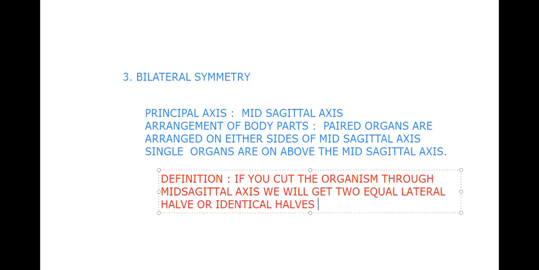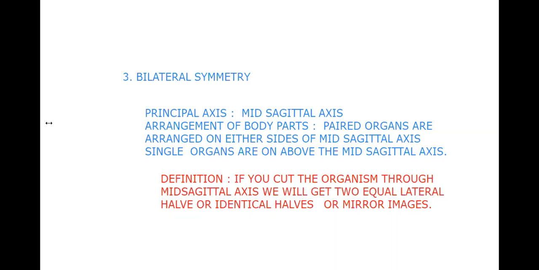Identical halves are mirror images, we say. Okay, so mirror images. We call it bilateral symmetry. Why? Because when you cut like this, two lateral halves will come. So that's why we say bilateral symmetry. So what is the example here? Kingdom Animalia.